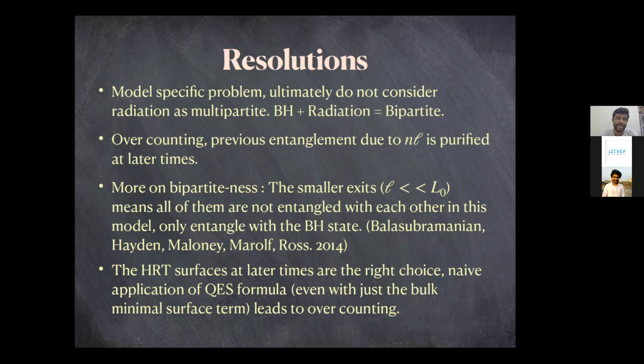In this limit, Balasubramanian, Hayden, Maloney, Marolf and Ross showed in their 2014 paper that the smaller exits are not entangled with each other. So all of the smaller exits really form one single state. They are not actually multipartite. The black hole and radiation state has to be considered as bipartite again. So the HRT surfaces at later times are the right choice. Naive application of the quantum extremal surface formula, even with just the bulk minimal surface term, leads to overcounting.